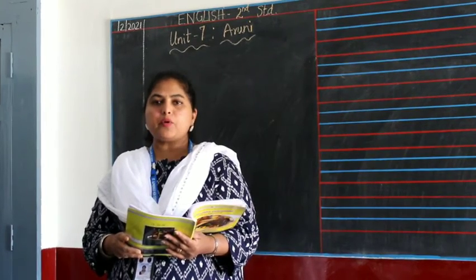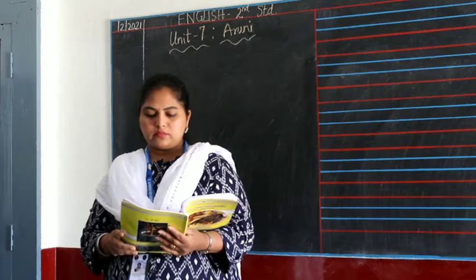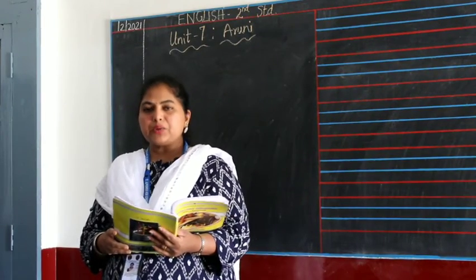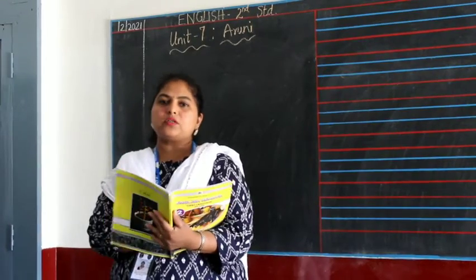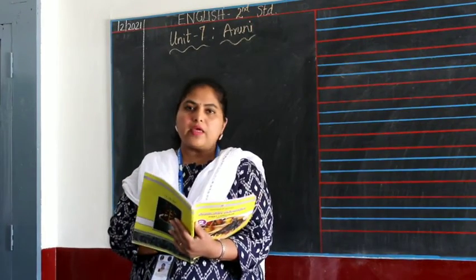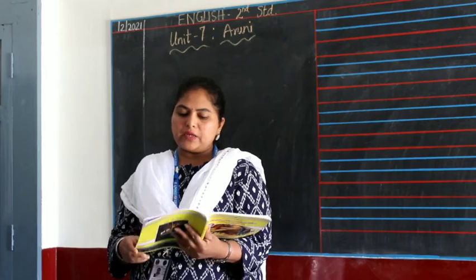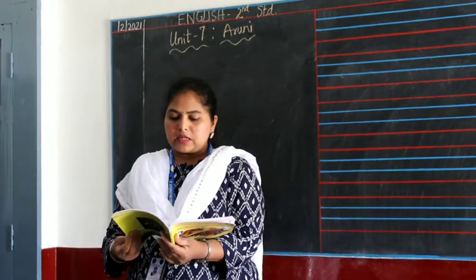What actually does the poem refer to? The poem refers to kind words and kind deeds. Kind words and kind deeds is what is referred to in the poem. So kind words and kind deeds. So that's it.